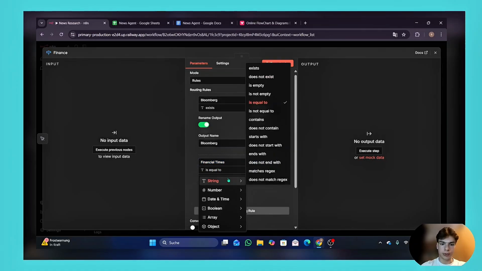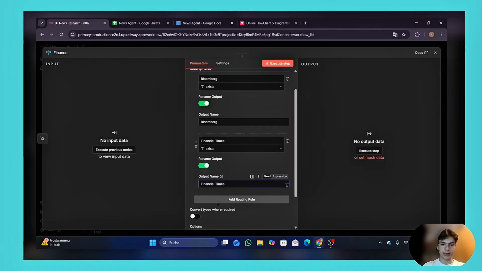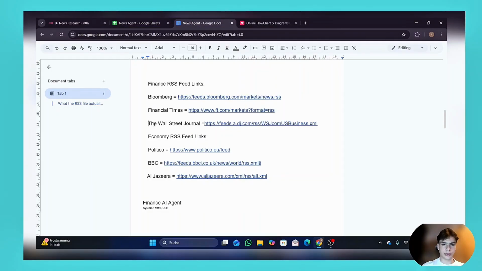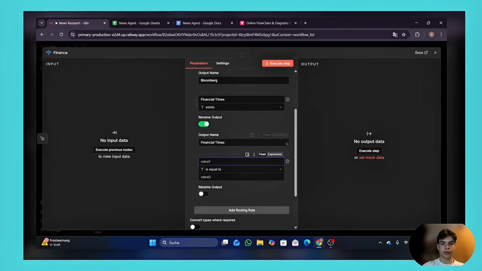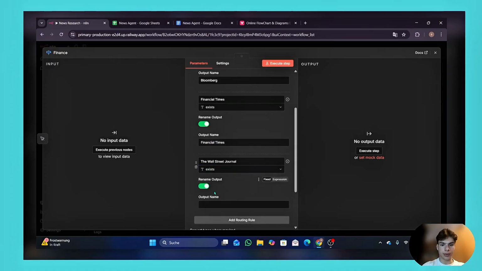Then we're going to go to string and we're going to choose exists and paste the name in there. Then the last source is Wall Street Journal. This is going to be the last source for the topic finance that we're going to research about. We're going to go to string, exists, and rename the output as Wall Street Journal.